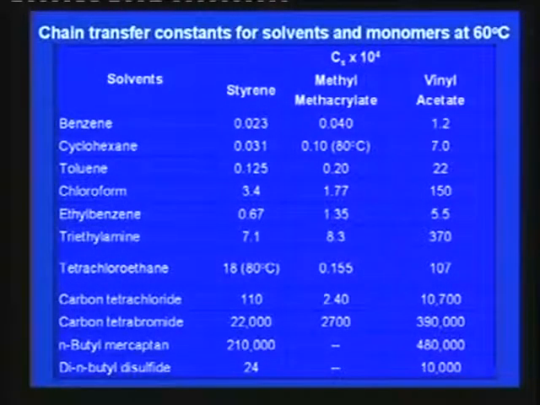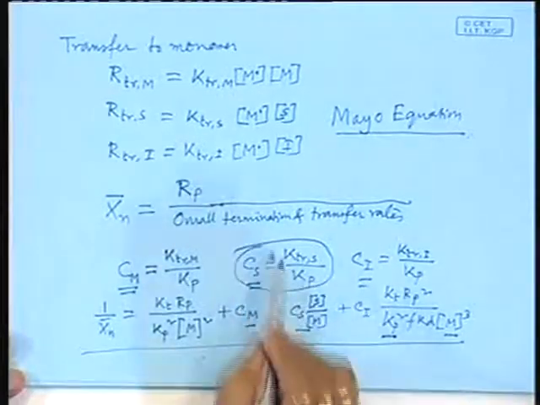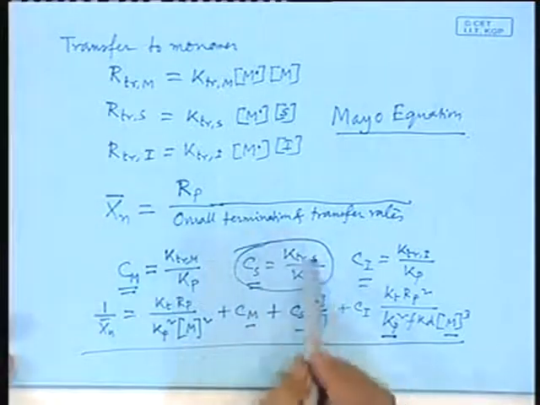Look at some data. Chain transfer constants for solvents and monomers at a specific temperature. So, if you take a system of styrene as the monomer and benzene as the solvent, this is the transfer constant for solvents, K_tr, the C_S value, this value.